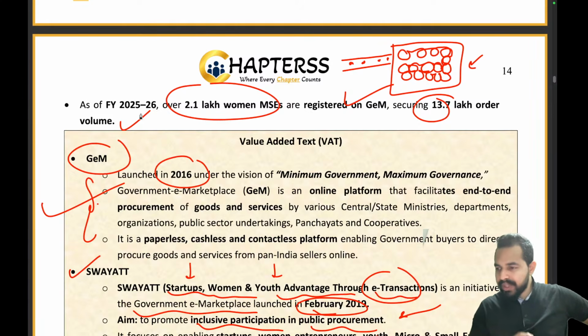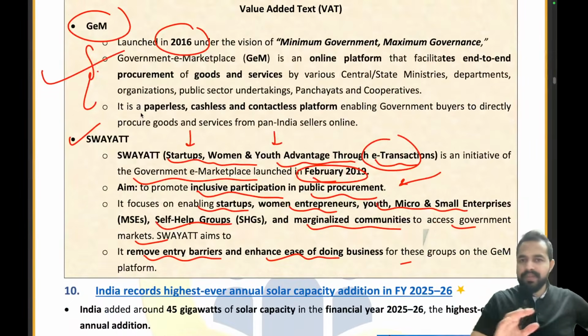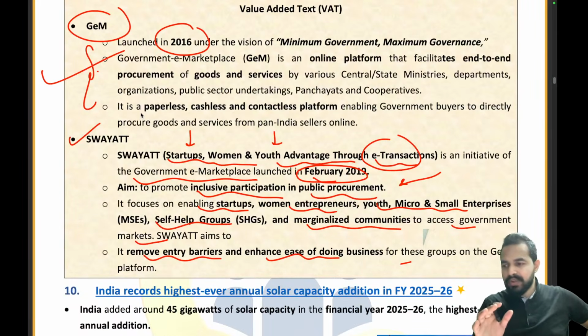Yes, that is only the example to make you understand this. We are just removing the entry barrier for that ice cream seller so that he can also come to that mall and sell the ice cream. Clear? So the GEM initiative we have covered. It was launched in 2016.